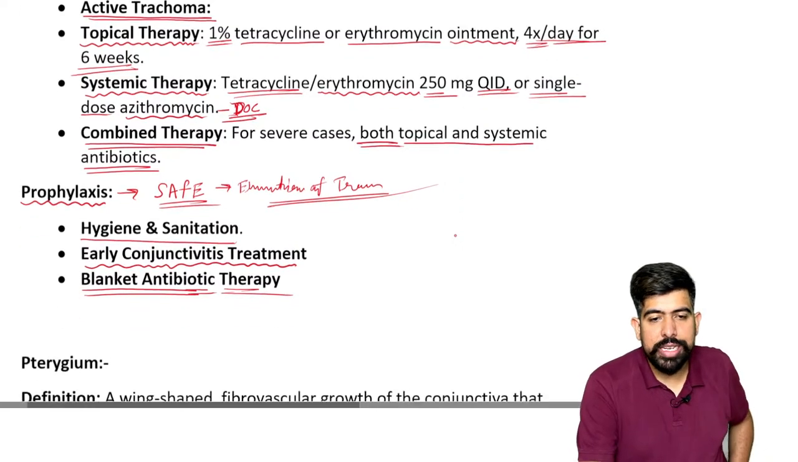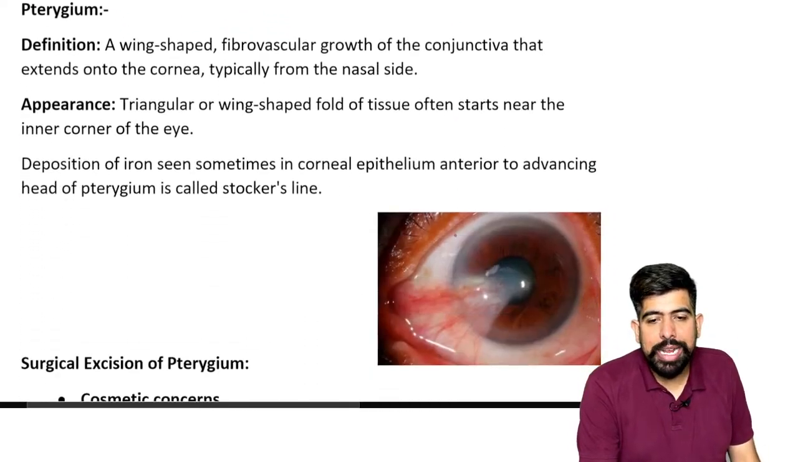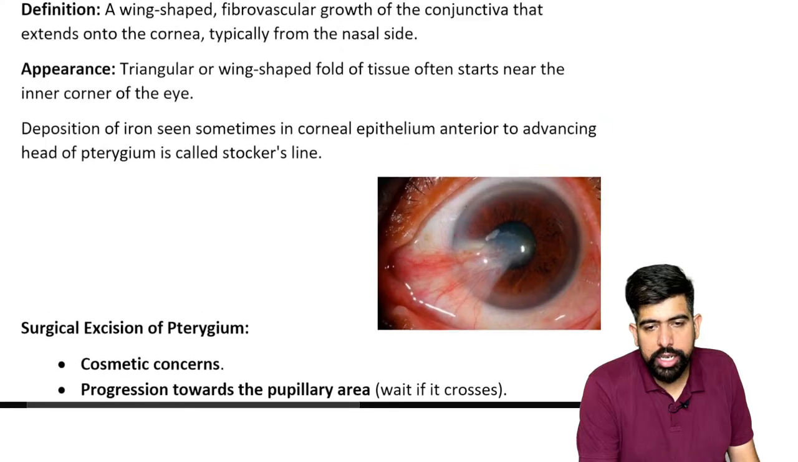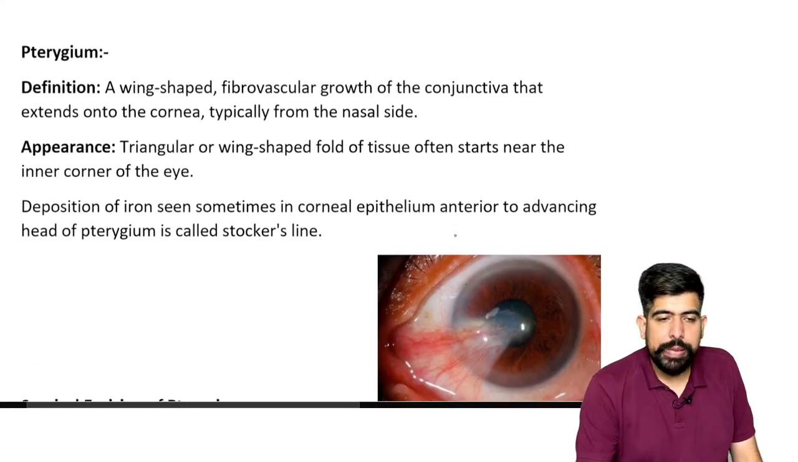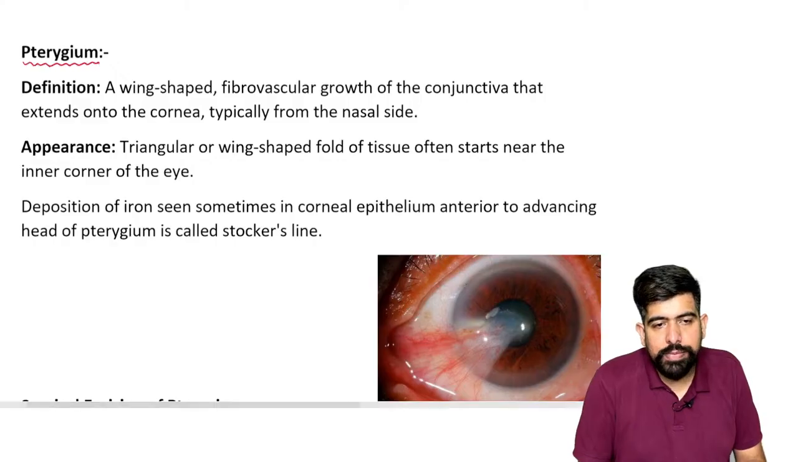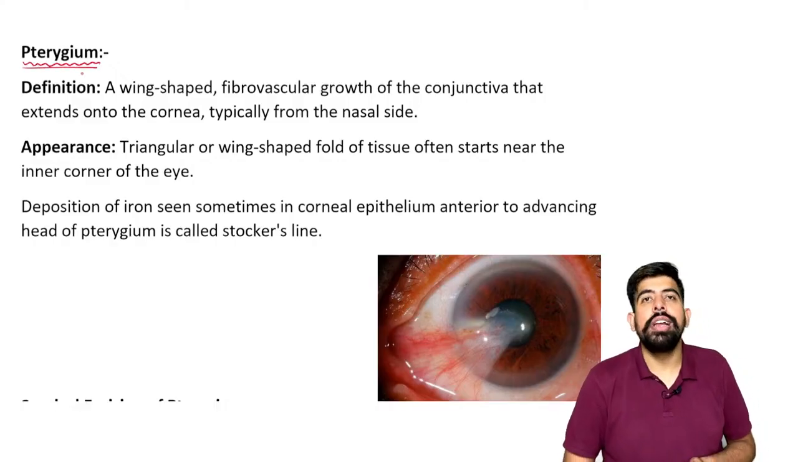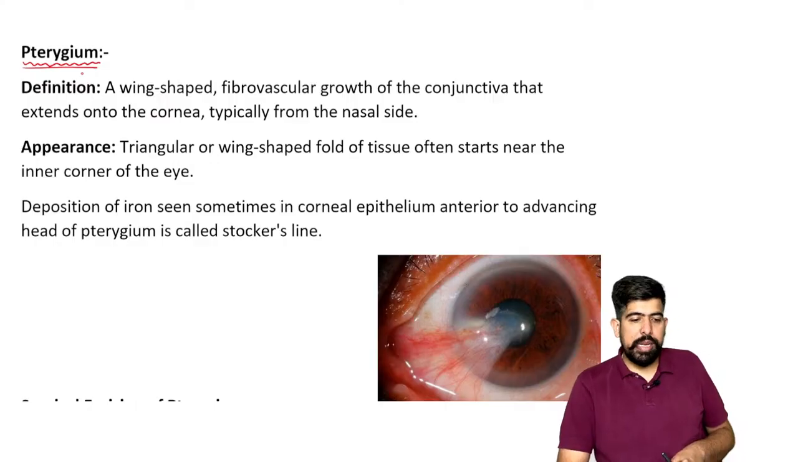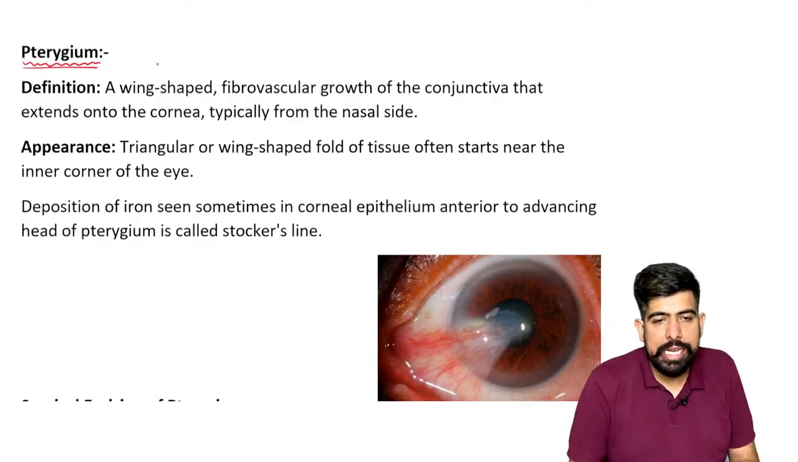Okay, as I already told you, trachoma is eliminated. The next one we are starting with is pterygium. This is also a conjunctival disease, but please remember, this is non-infective.